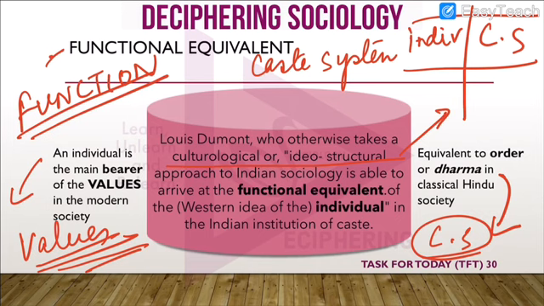Just like an individual who is the bearer of values in the modern society, similarly the caste system is the bearer of dharma in the classical Hindu society. So both had the same function. So how could we say that both were different, or one was superior and the other was inferior?